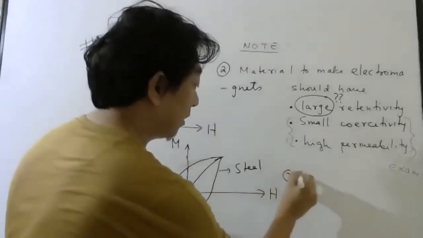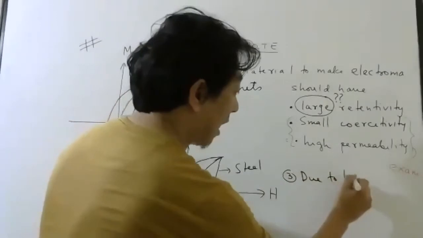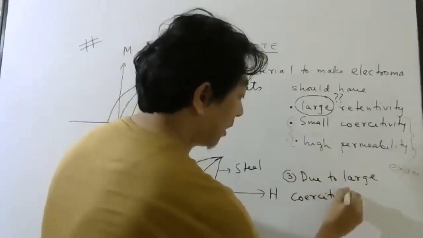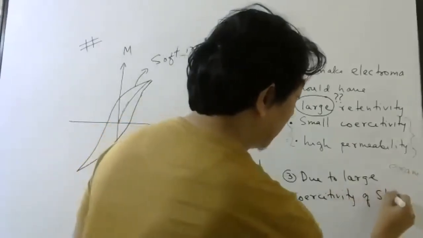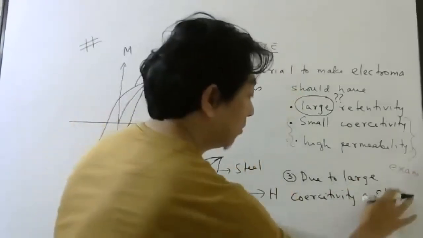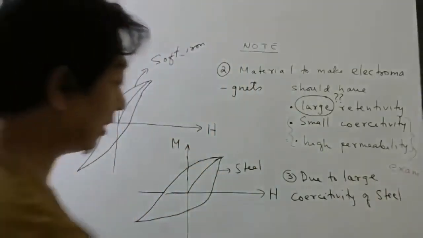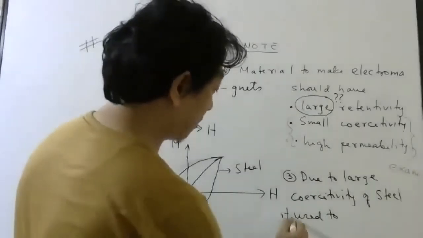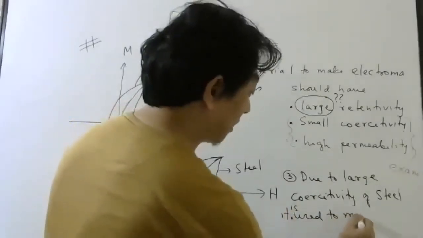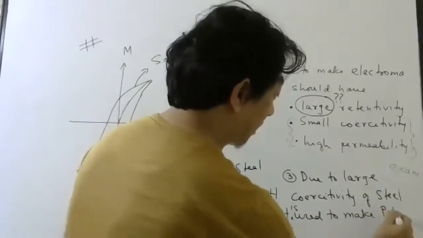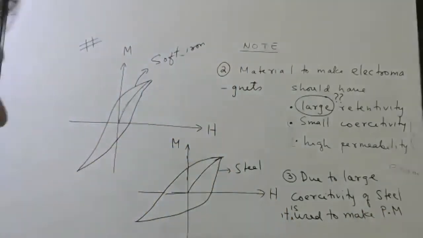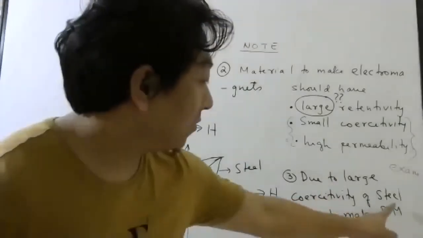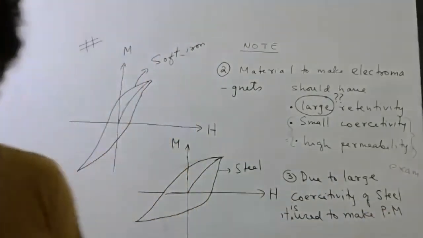Third point, due to large coercivity of steel, it is used to make permanent magnets. Please write permanent magnets. Okay. So due to large coercivity of steel, it is used to make permanent magnets.